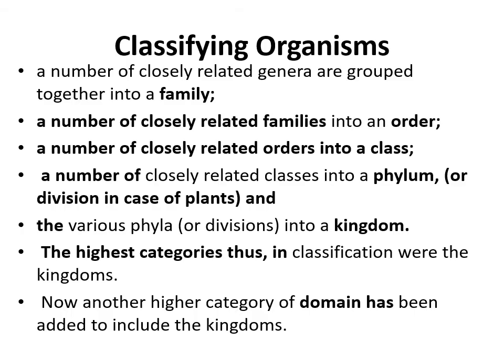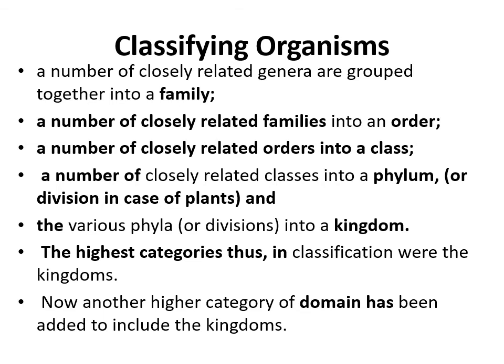Classifying organisms: a number of closely related genus or genera are grouped together into a family, and a number of closely related families are put into an order, a number of closely related orders into a class, a number of closely related classes into a phylum or division, and the various phyla or divisions are classified into a kingdom. The highest category of classification is kingdom.